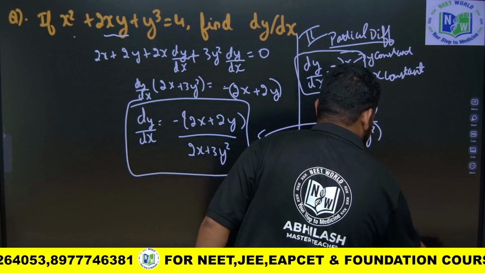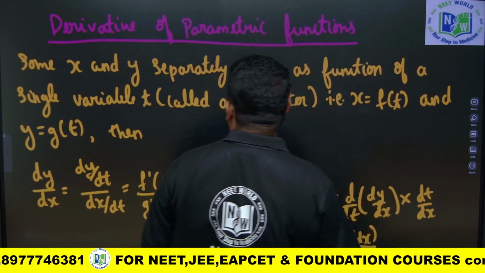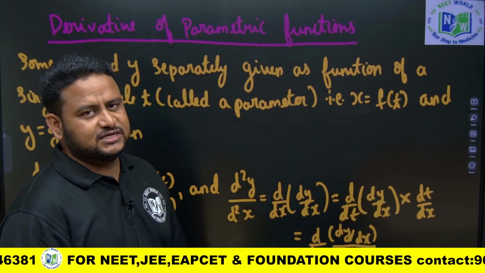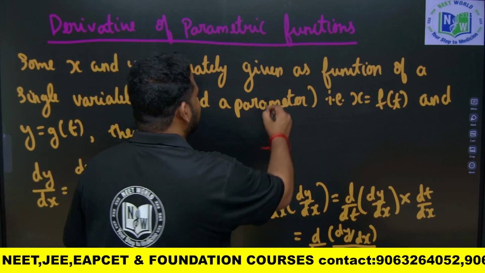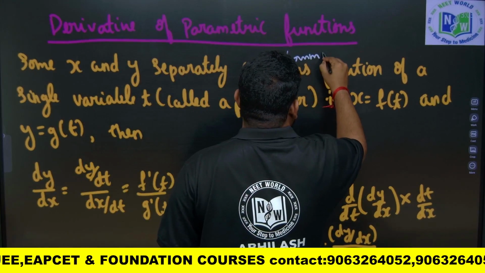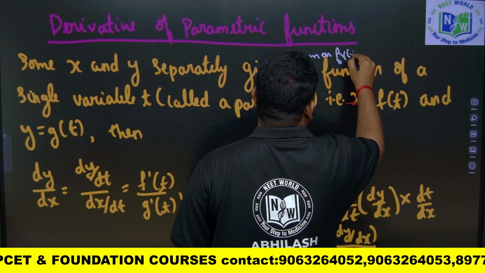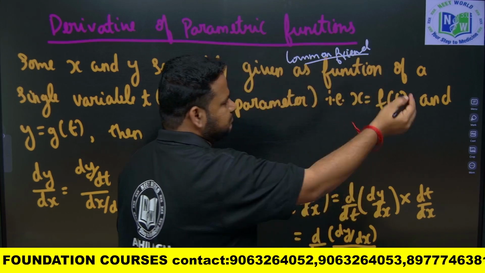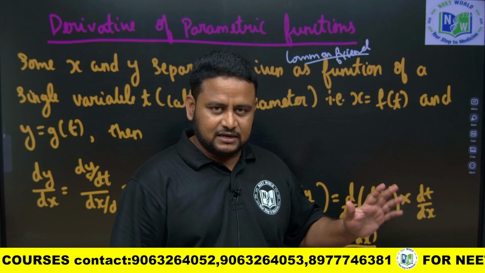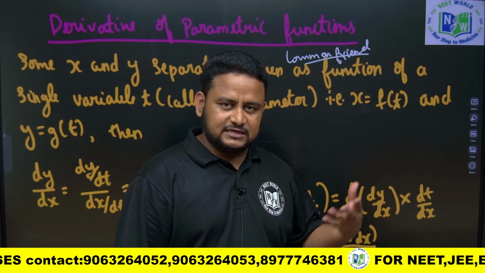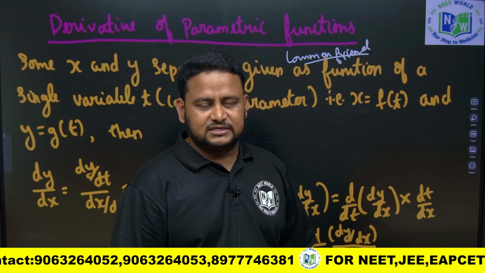Next one, derivative of parametric functions. Here we will use something called a common friend. Suppose I am person A and I want to tell something to person B, but person C is my friend, and C is a friend of B. I'll tell C and C will tell B. That is the meaning of common friend.